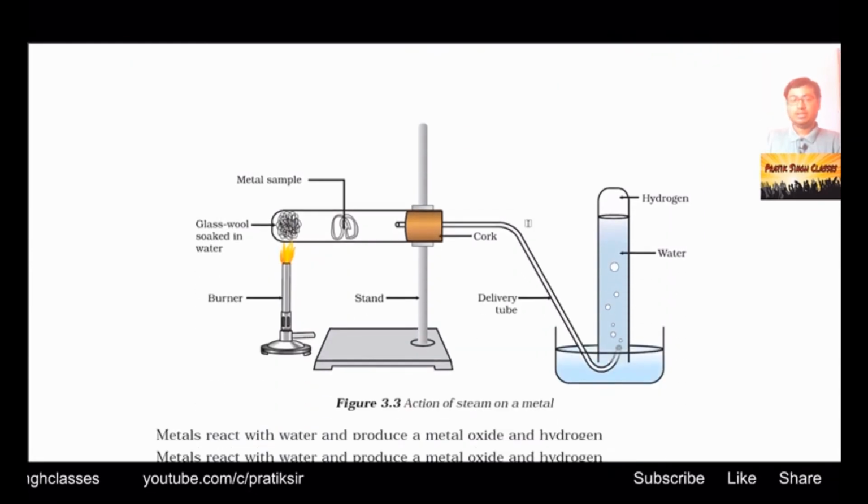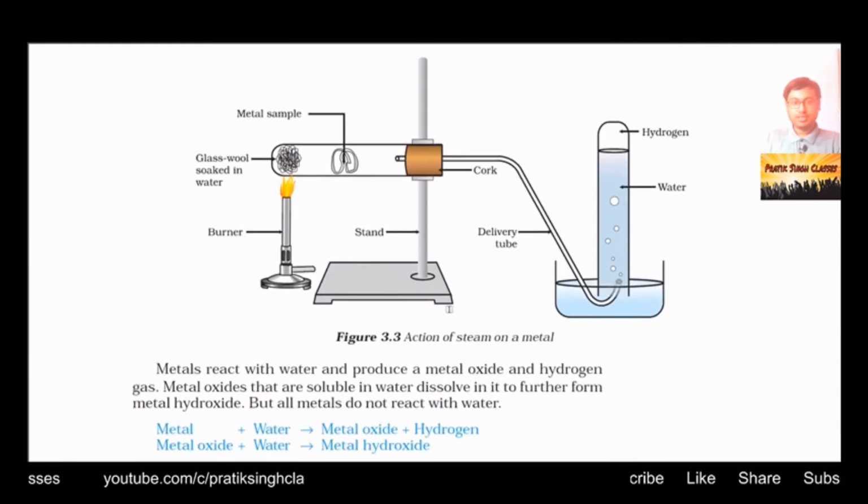What you see here is a stand in which we have a test tube vertically fitted with a cork and a delivery tube, which is fitted to this collecting tank. Then we have glass wool soaked with water, a burner, and the metal sample. When this water-soaked glass wool is heated, it will give steam at high temperature, and when the steam comes in contact with the metal, it will react with it and give you some gas.